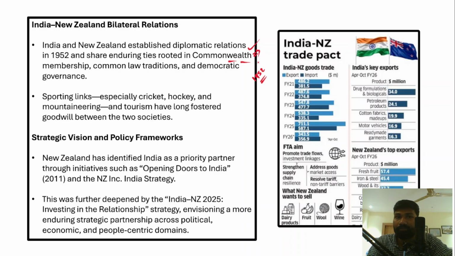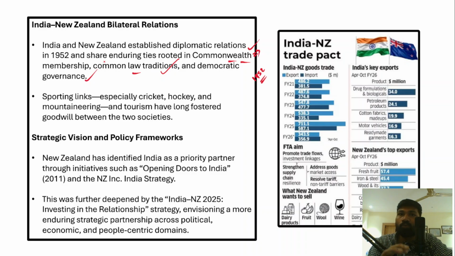Apart from that, both these countries have common law traditions, in the sense of a parliamentary form of government. New Zealand has a parliamentary form of government and India also has a parliamentary form of government. This parliamentary form of government has been borrowed from the British constitution, or British tradition. Therefore, we have these common law traditions and even democratic governance as well. New Zealand is a democracy and India is also a democracy.